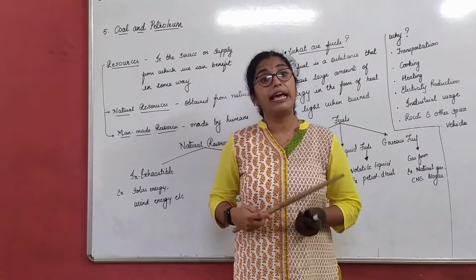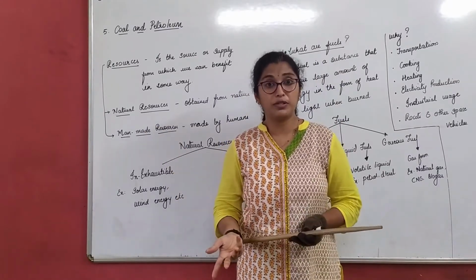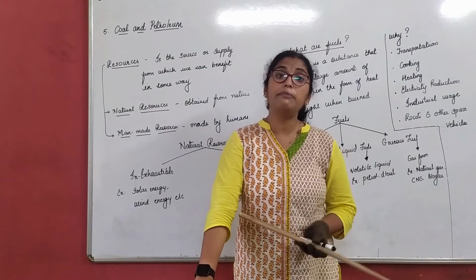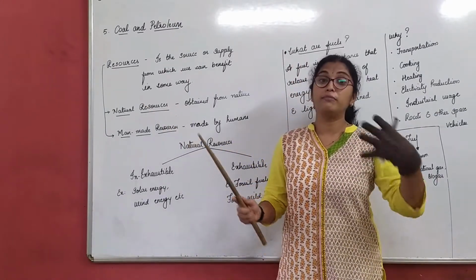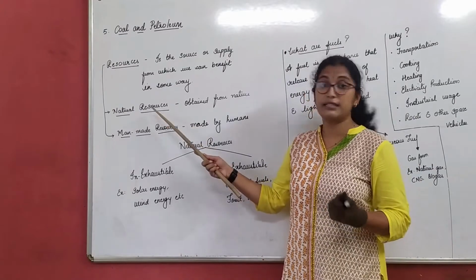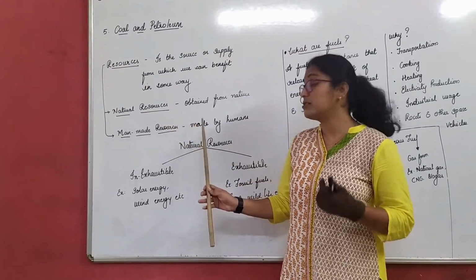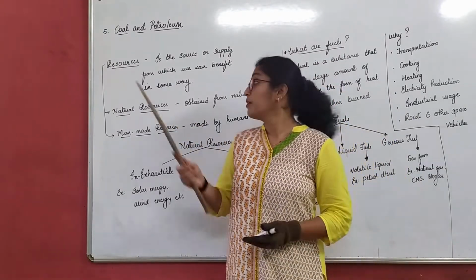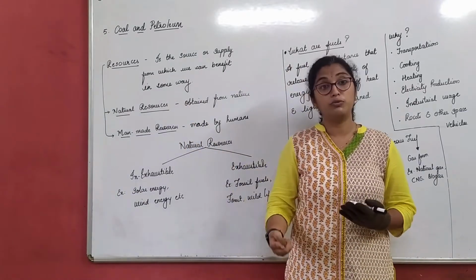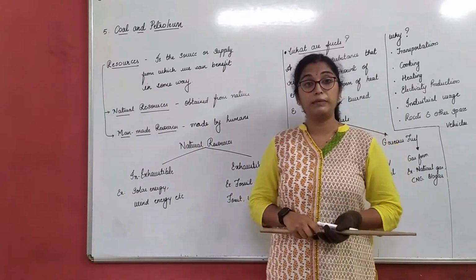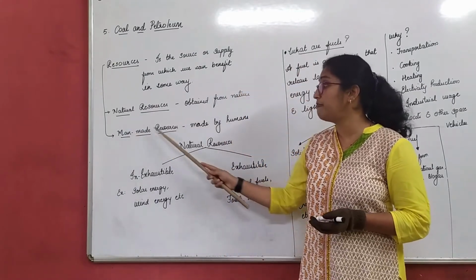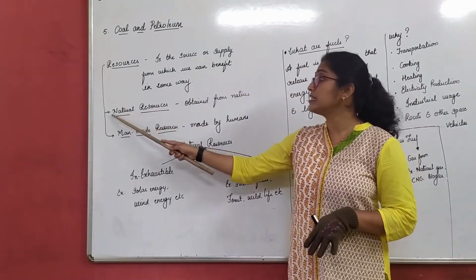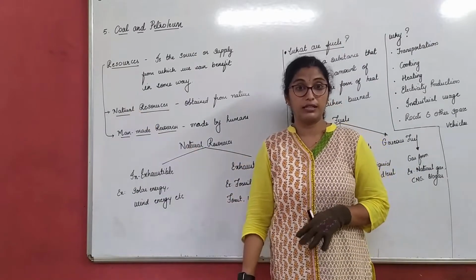When I talk about air outside, that's a natural resource, correct? This chair is a man-made resource. Similarly, resources which are obtained from nature directly are called natural resources. Resources which are made by humans for our benefit and for our use are called man-made resources. Now in this chapter, more than man-made resources, we will be discussing natural resources, right?